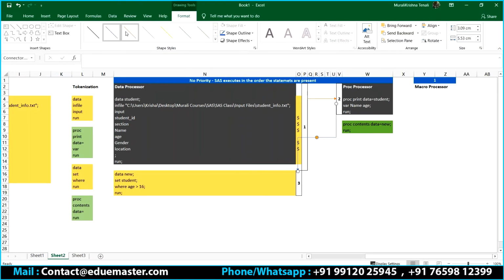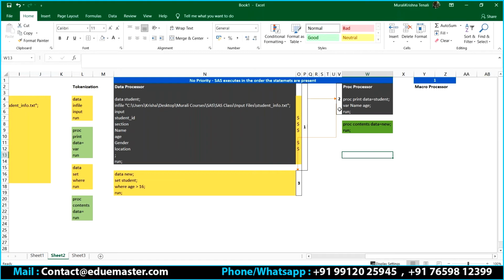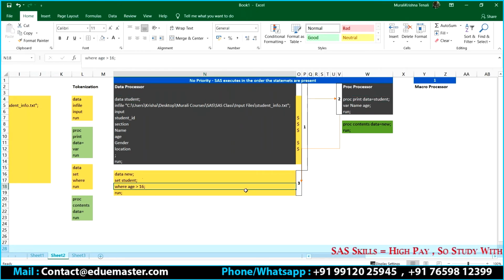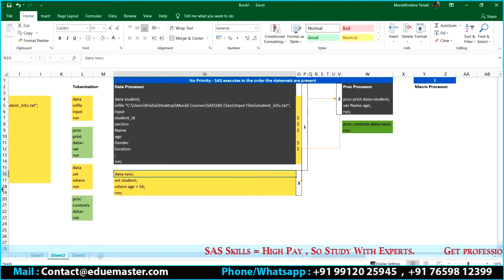So this is my second thing. I have to start from here and I have to go to 3, correct? So this is the lineup. This is the process from data processor to the proc processor, again from proc processor to the data processor, because in my code the third step is going to be the data step.